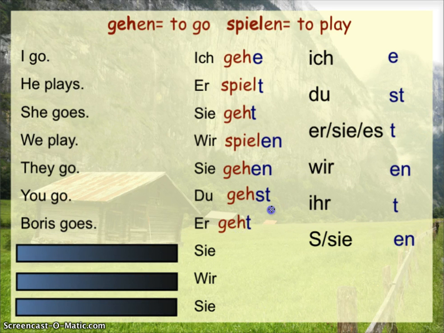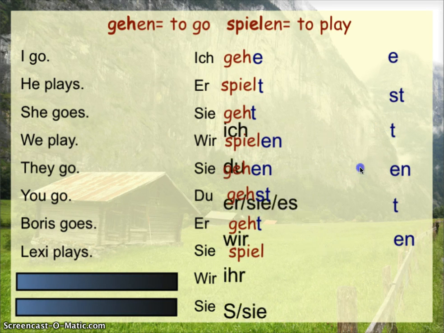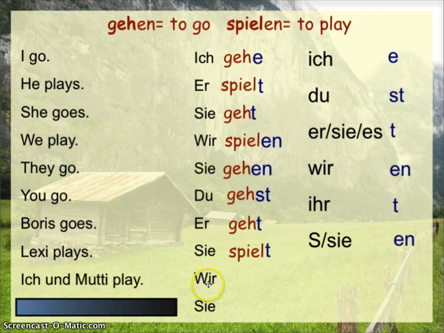Geht. I could also move this over to say Boris geht rather than Boris goes. I don't have to start the sentence with it. It's just a good reminder that it is replacing Boris, and that's how we find the T in the chart. Lexi plays is going to be sie, break spielen down to its Stamm, ended in a T, and this becomes sie spielt. Then we have ich und Mutti play, which is going to be replaced by wir. We've got spiel as the Stamm of play. Wir ends in an en, and we have wir spielen.